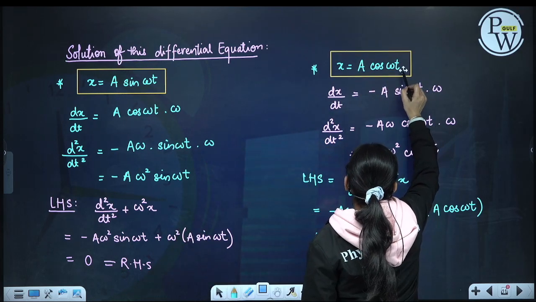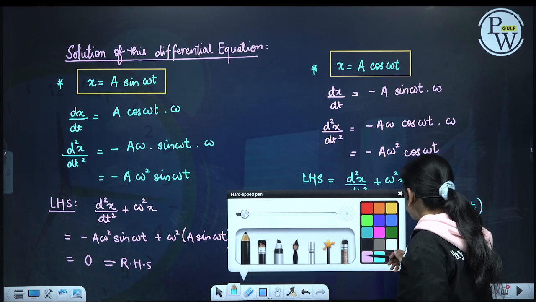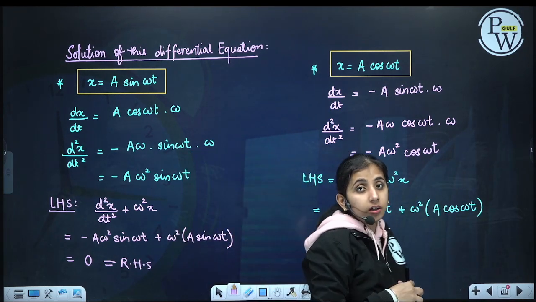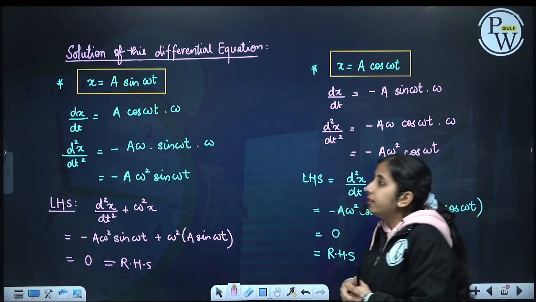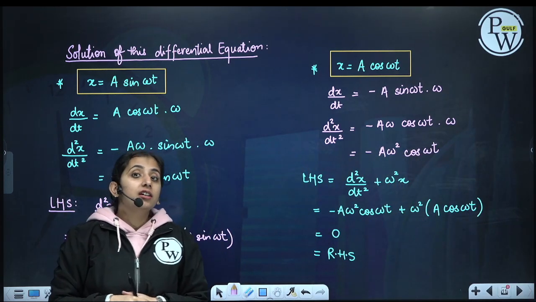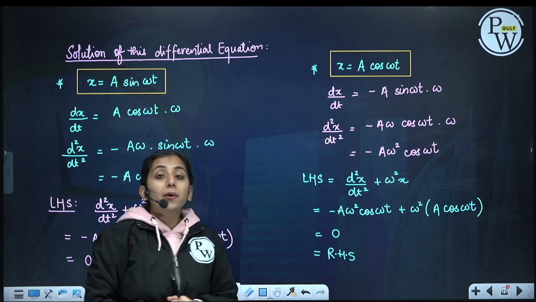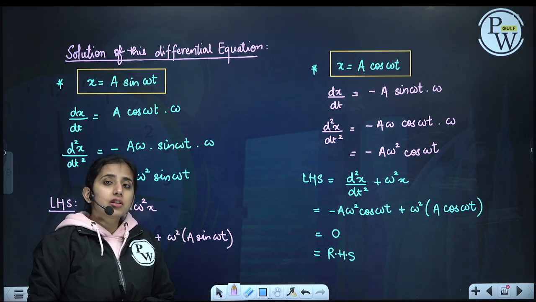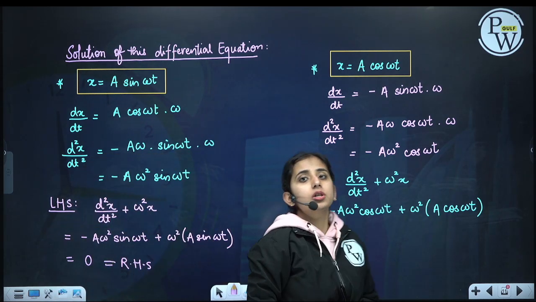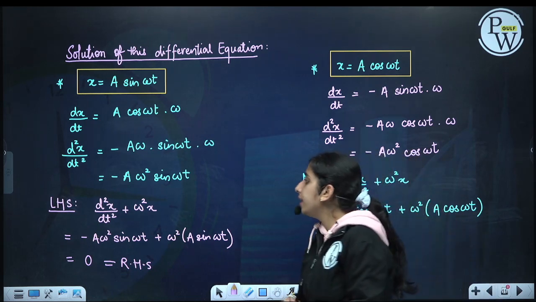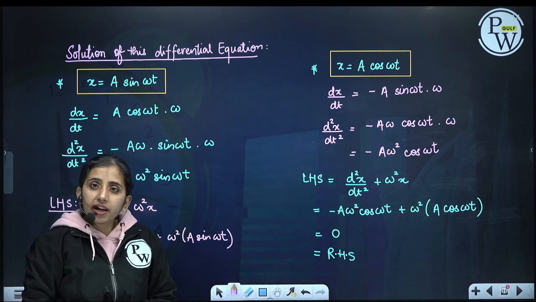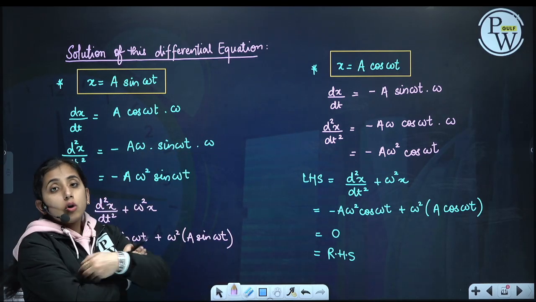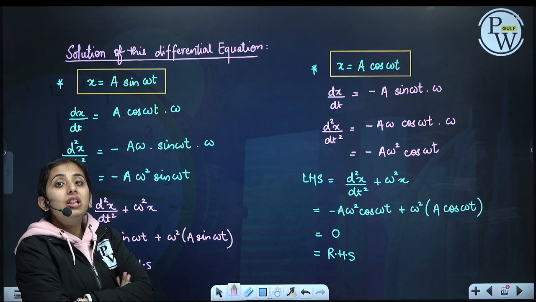Now, both cannot be the solution? Yes, when we see a quadratic equation, we see two solutions. When we see a linear equation, we see one solution. So can both be the solution? Yes, of course, both are solutions to this differential equation. This differential equation has many solutions depending on omega. If I say x is a cos 2t, a cos 3t, all these are solutions.